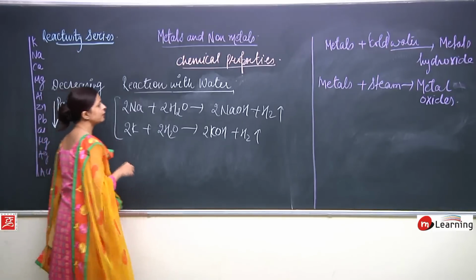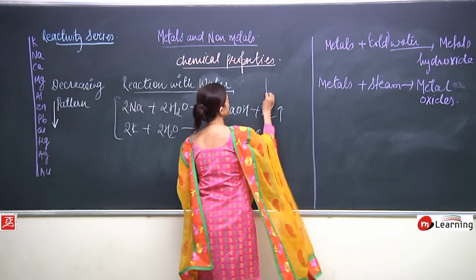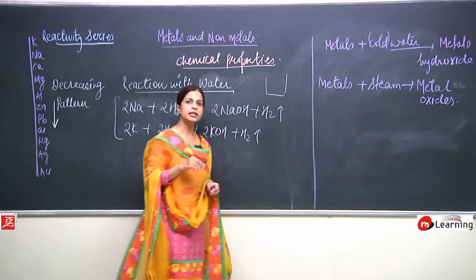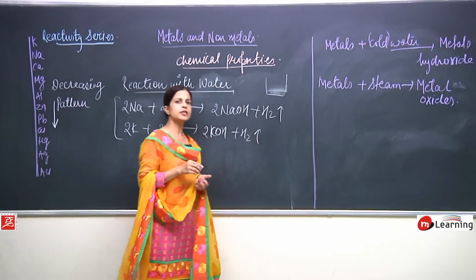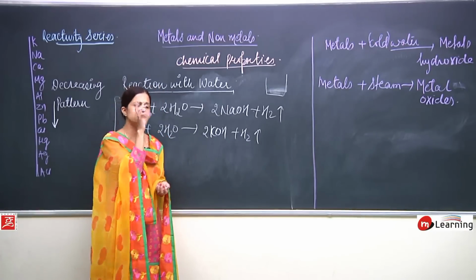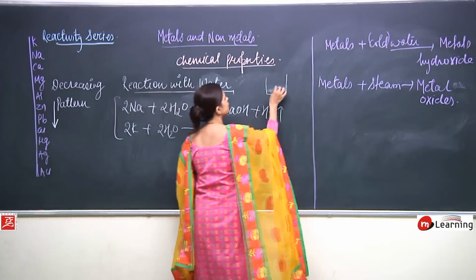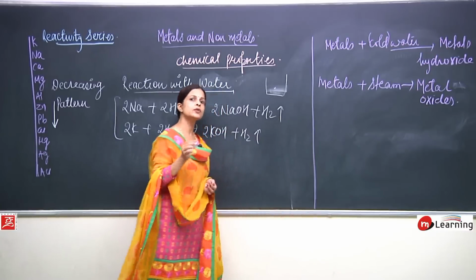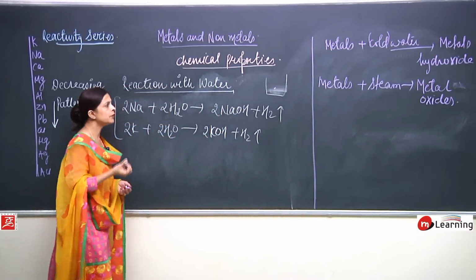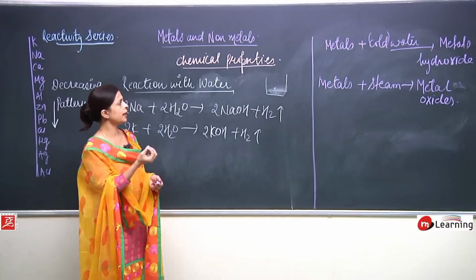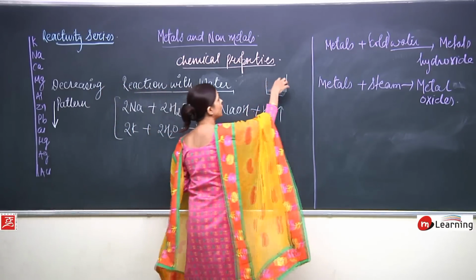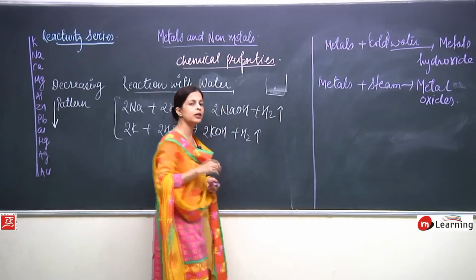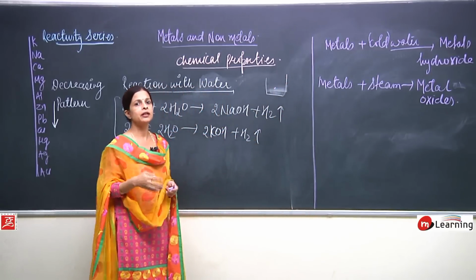Now if we take one example, suppose we take one beaker and in this beaker we have kept water. In this water we put a very small, grain-like piece of sodium. What will happen? We will find that a fire will be seen, and after that if we put our hand into this water, you will find that the water is very hot.